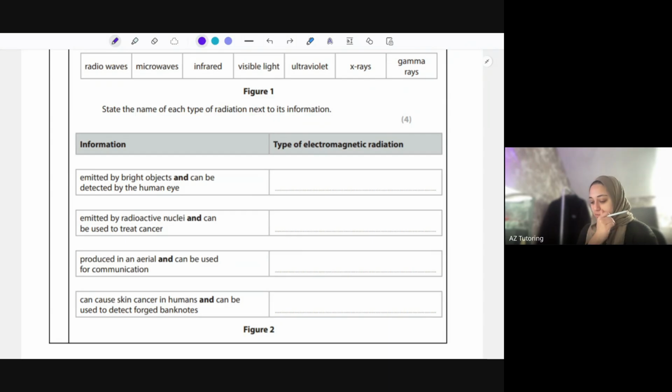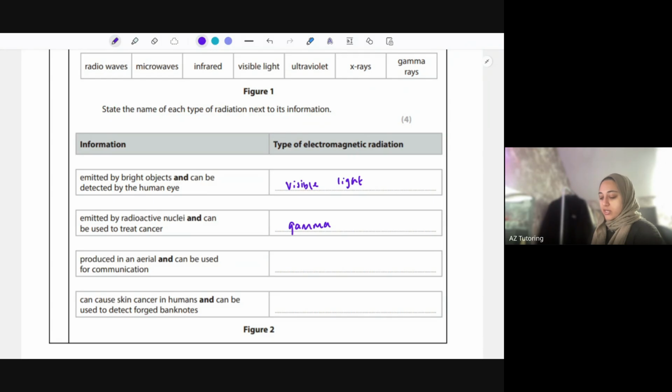So emitted by bright objects and can be detected by the human eye, that's visible light. Visible light allows us to essentially see everything. Emitted by radioactive nuclei and can be used to treat cancer, that's gamma. So even though it can be used to treat cancer, it can also cause cancer as well, so it's both ways.